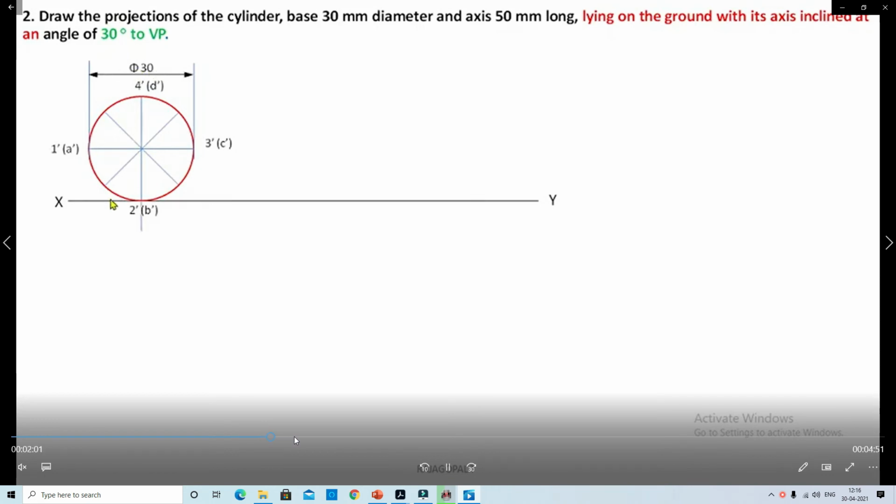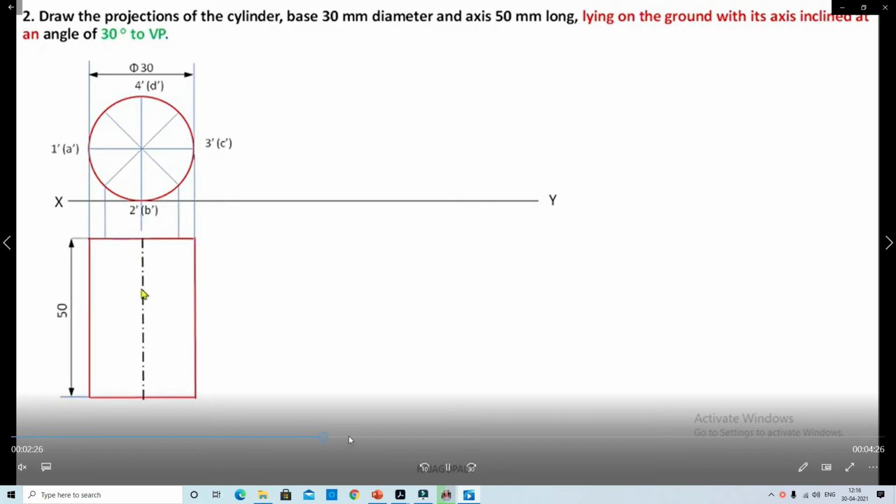We identify the each division points here with names, and we extend the lines. It is the axis distance is the 50 mm long, and then that is the top view of the cylinder.